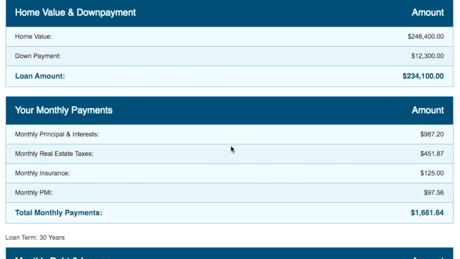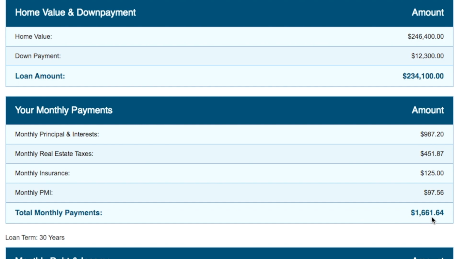And here it tells you that based on the information you entered, you can afford a home of this value if you put down this much down payment, and that would mean that you would need to take out a mortgage for this amount. With that size of a mortgage, your monthly payment is going to be approximately this much.